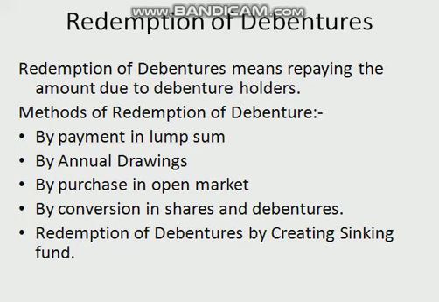The SEBI guidelines for this are: according to Rule 18(7) of the Companies (Share Capital and Debentures) Rules 2014, the company shall create a debenture redemption reserve for the purpose of redemption of debentures in accordance with the following conditions: the DRR shall be created out of profits of the company available for payment of dividend.